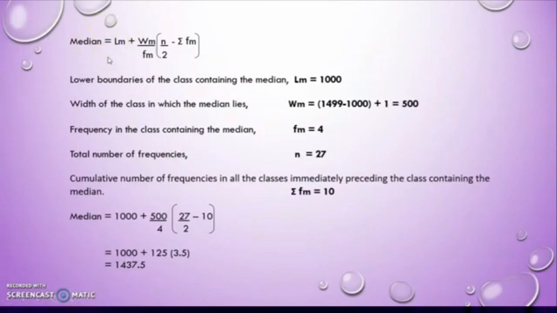Median is the midpoint. Alright, so this is the formula of the median. LM is the lower boundary of the class containing the median. WM is the width of the class in which the median lies. You can read the meaning of all of this in the formula I already gave to you. So let's go back to the table again.